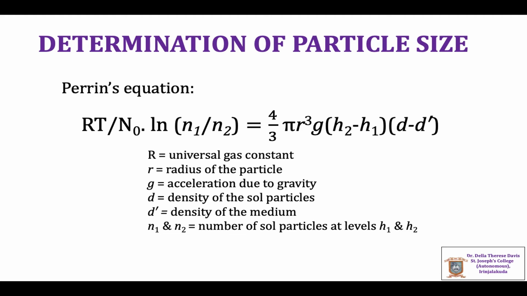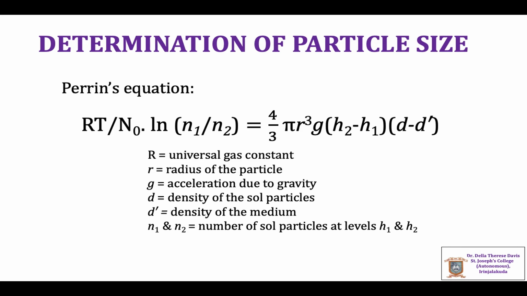The size of the sol particles can be determined by taking advantage of Brownian motion and Tyndall effect. The colloidal particles exhibit Brownian motion, and they are also under the influence of gravity. Due to these two effects, the distribution of colloidal particles in a vertical column of the sol will not be uniform.